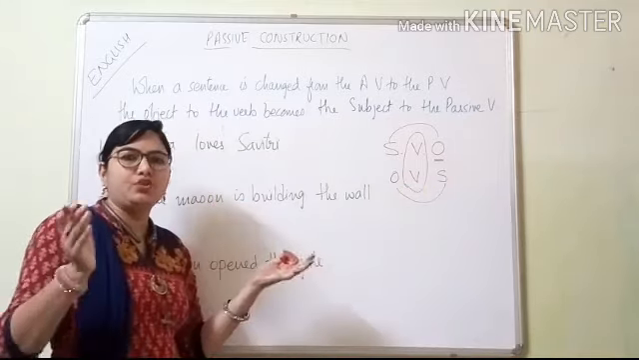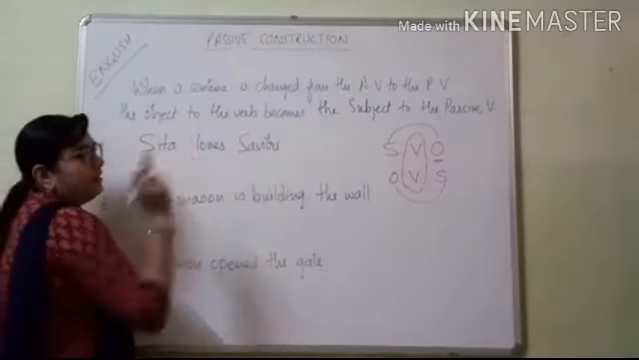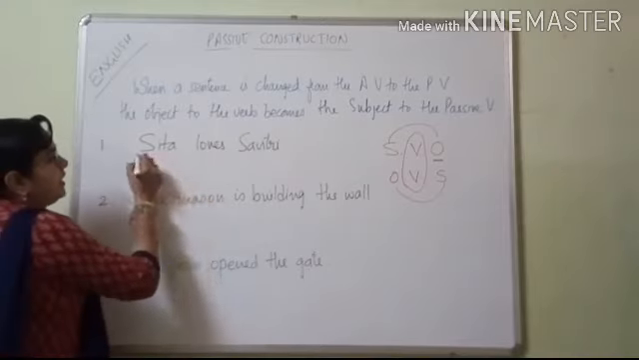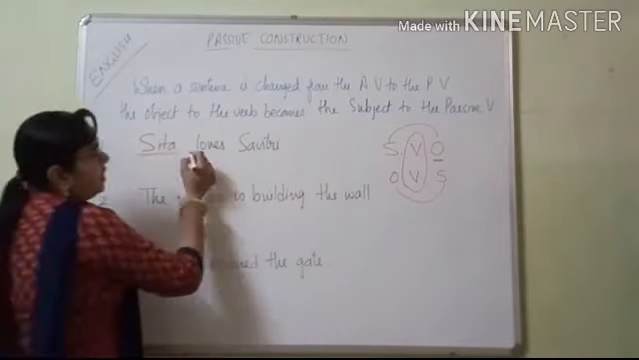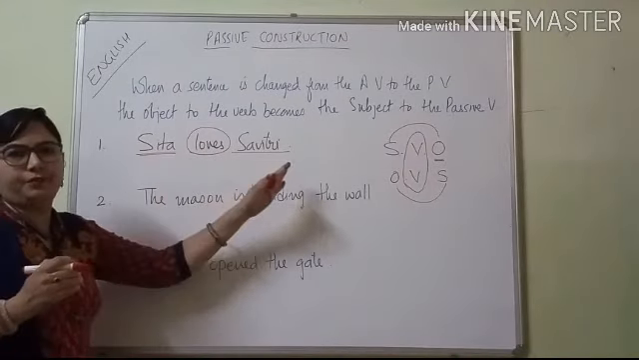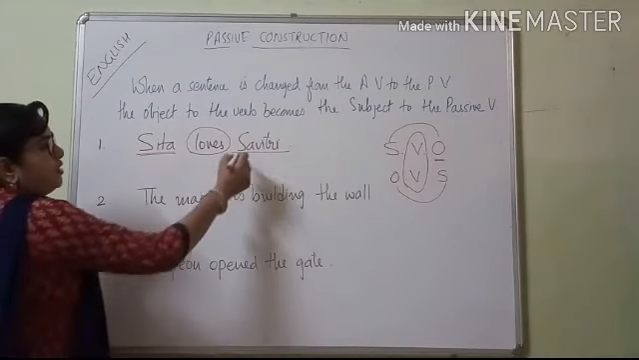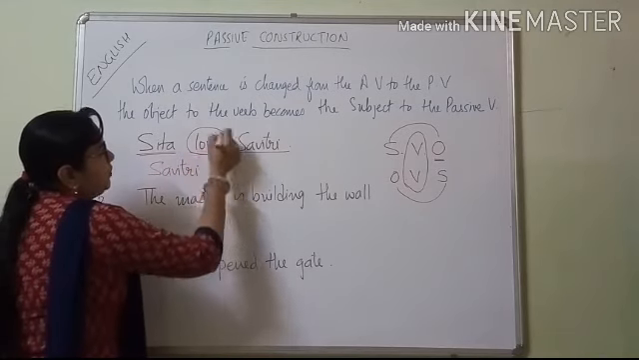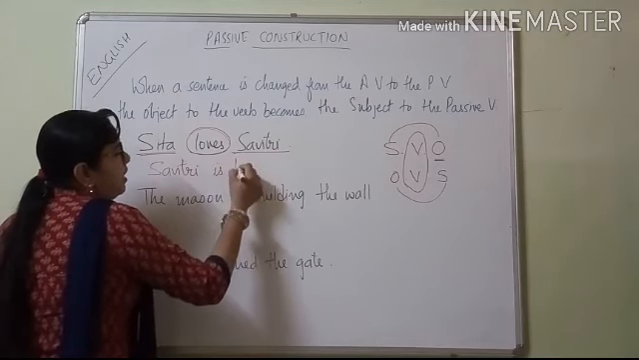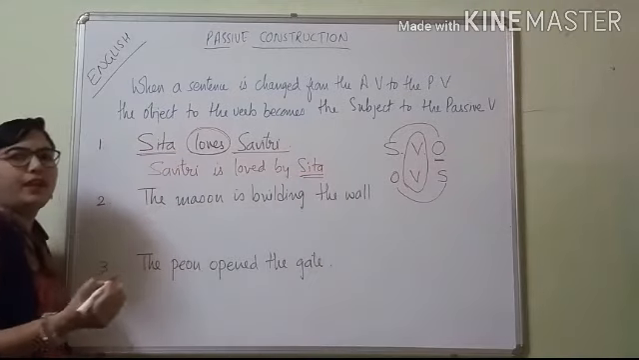Then I will give you the key on how to change the verb forms. Let's see the examples first. Here, Sita loves Savitri. Now what is the subject here? Sita is the subject. This one is the verb and this is the object. Now when you convert it into passive voice, first what will you keep? You will keep the object first. So the object is Savitri. Savitri, instead of loves, you will keep is loved by Sita. Okay? The subject will go at last.